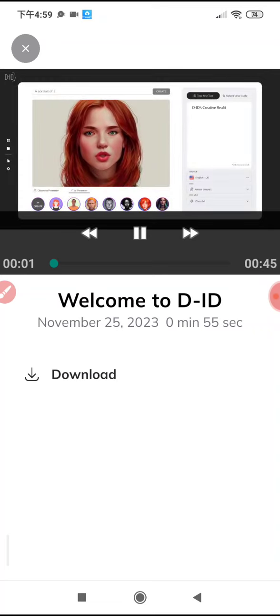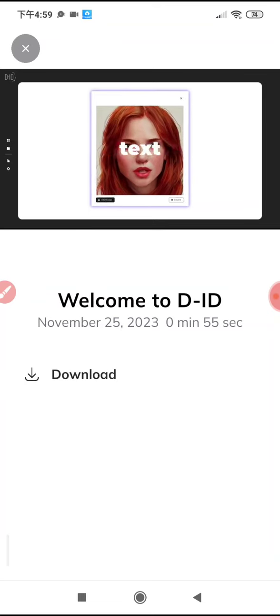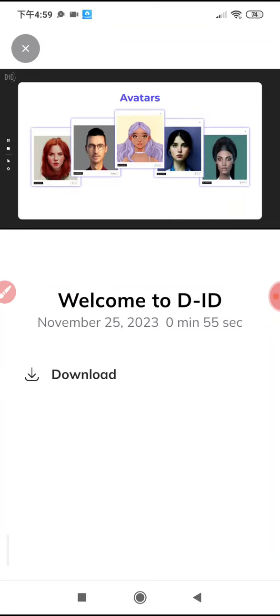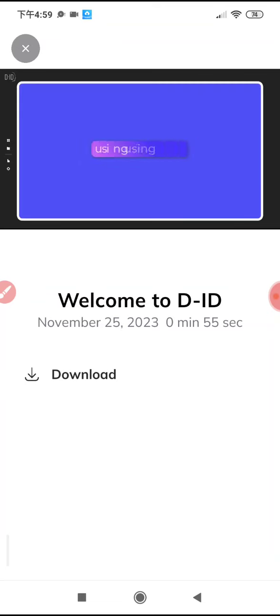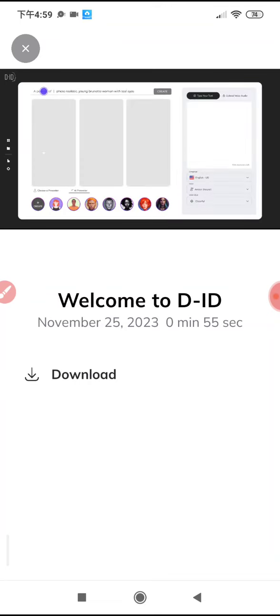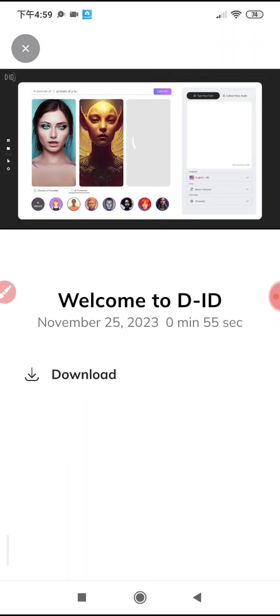DID's Creative Reality Studio just got even better. Now, as well as animating images from text or audio, you can create avatars and generate scripts using Stable Diffusion and GPT-3. Just describe what you want your avatar to look like and press Create. You can make any avatar you want. Say, picture of a half-alien goddess, or a 19th century portrait of a happy Victorian gentleman.